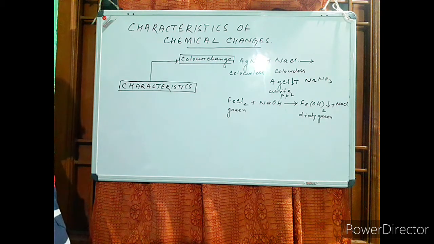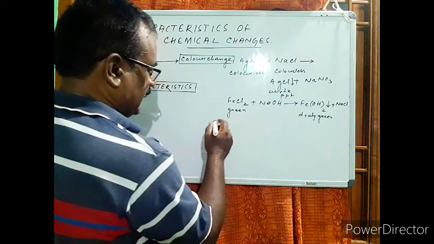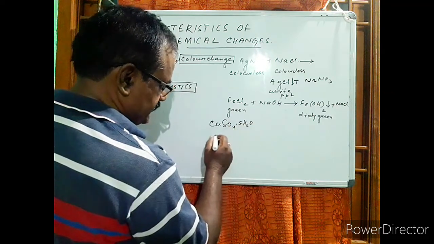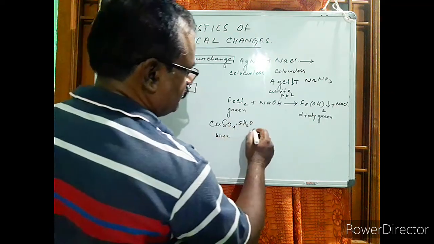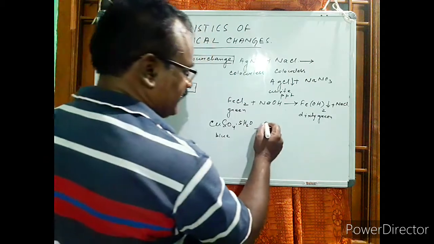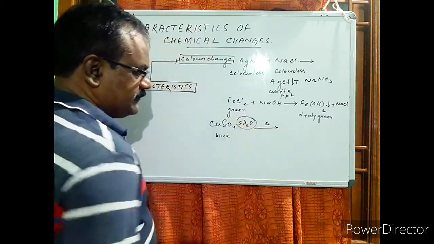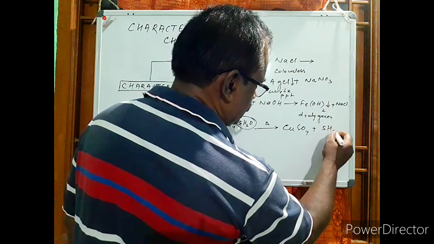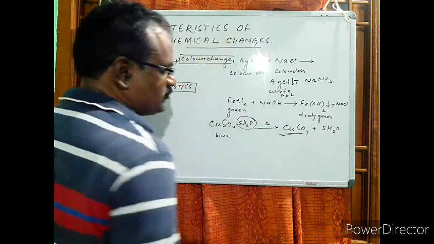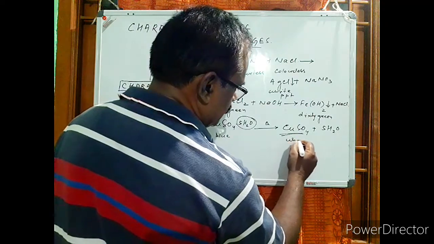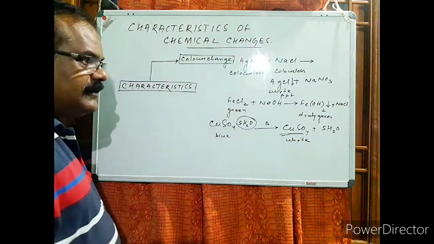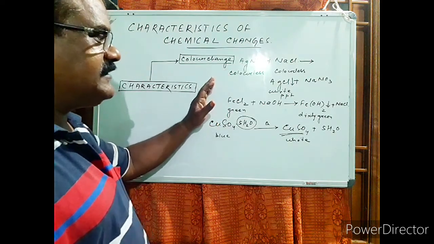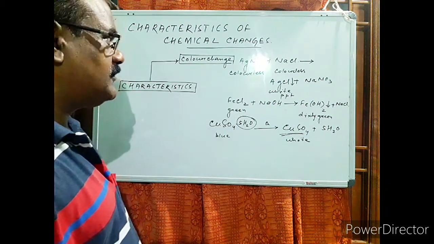Simply we can also take hydrated copper sulfate, which is blue in color. While it is heated, by the removal of the water of crystallization, it becomes the anhydrous form with the evolution of water molecules, and this anhydrous copper sulfate is white in color or colorless. So these are some of the examples where the chemical change is characterized by the change in color.